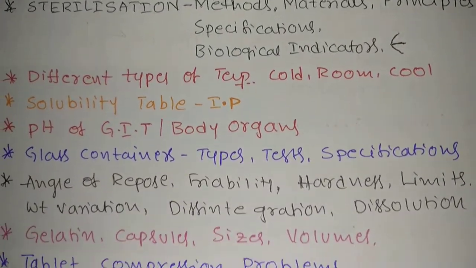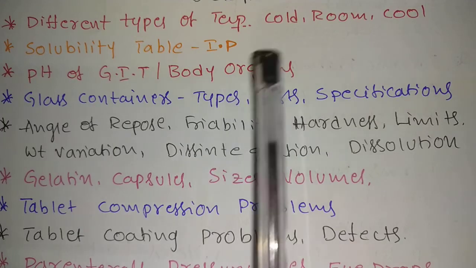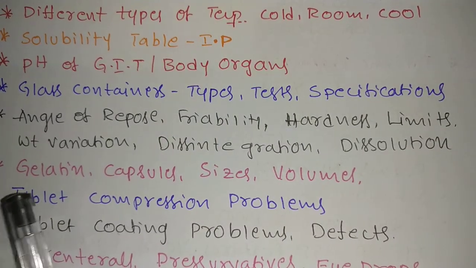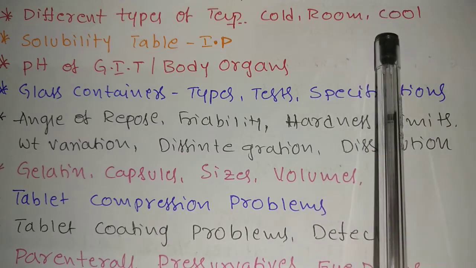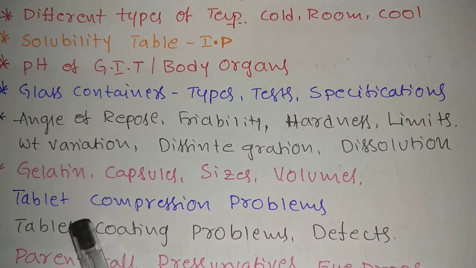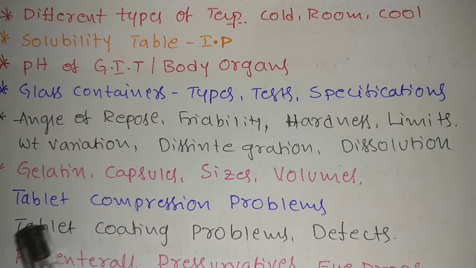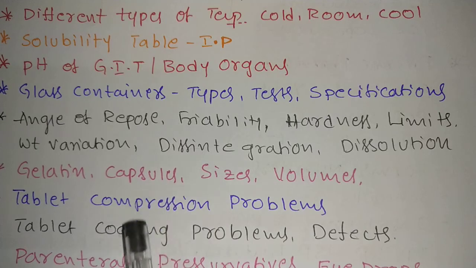Indian Pharmacopoeia. Next, different types of temperature. Cold, what is the meaning of cold? Store in a cool place. What is the difference between store in a cool place and store in a cold place? Okay. Freezing point. What is a freezing temperature? What is a room temperature? What is a warm? Okay. As per the IP you have to learn.